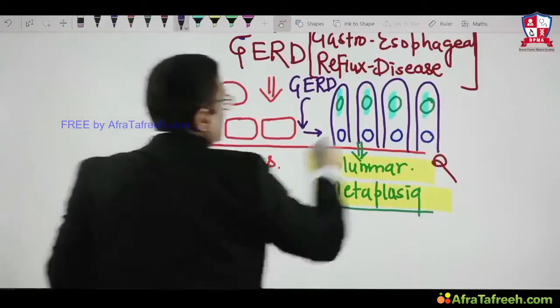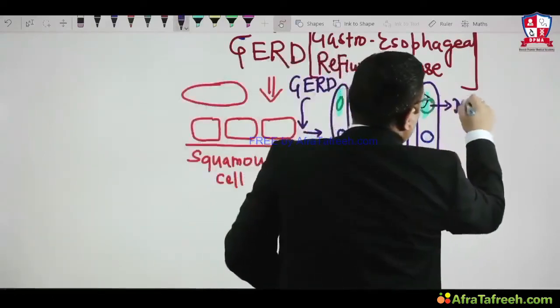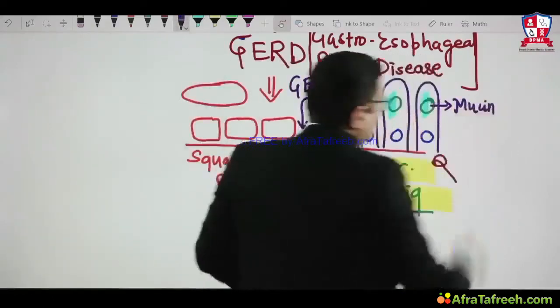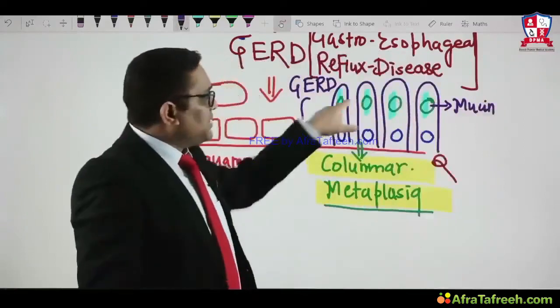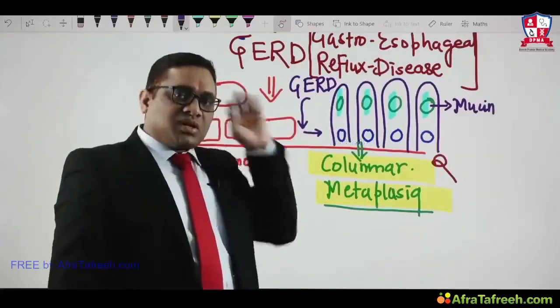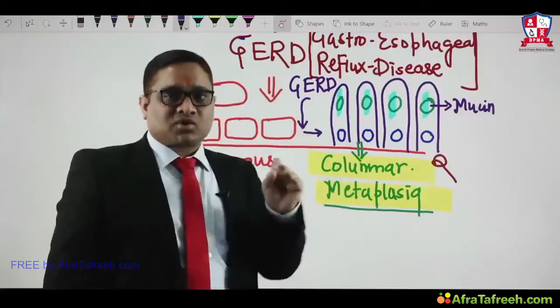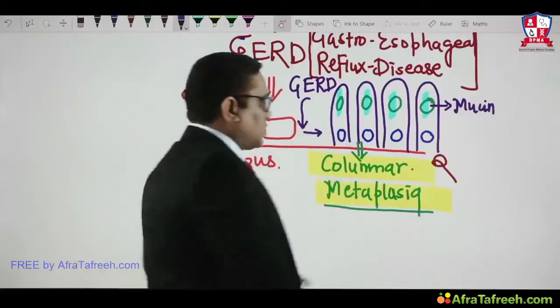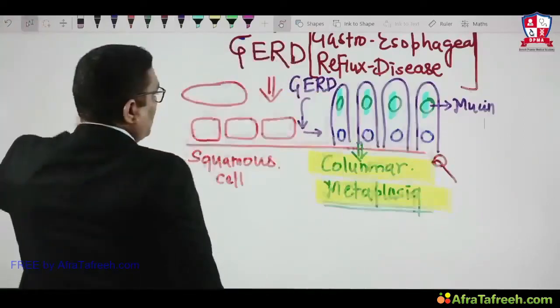What I am showing you here is mucin within the vacuole. These mucin-containing vacuolated cells are called goblet cells.